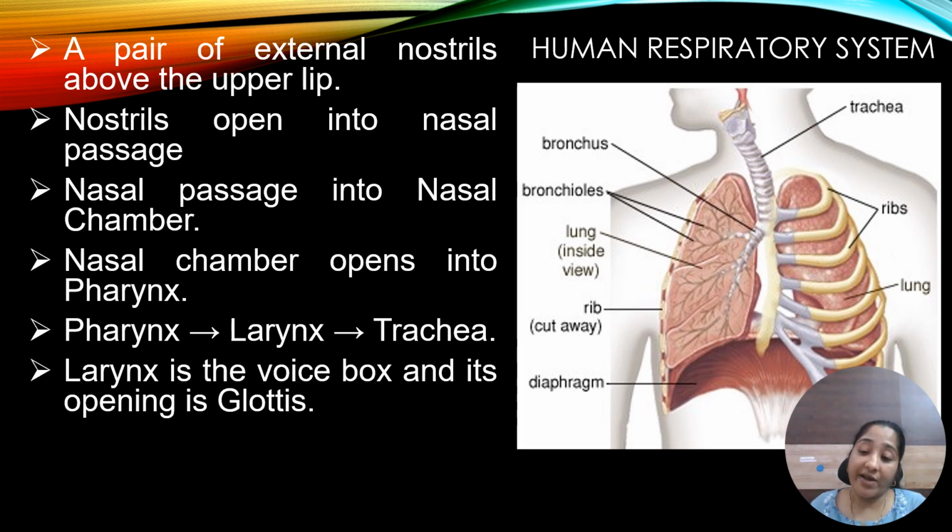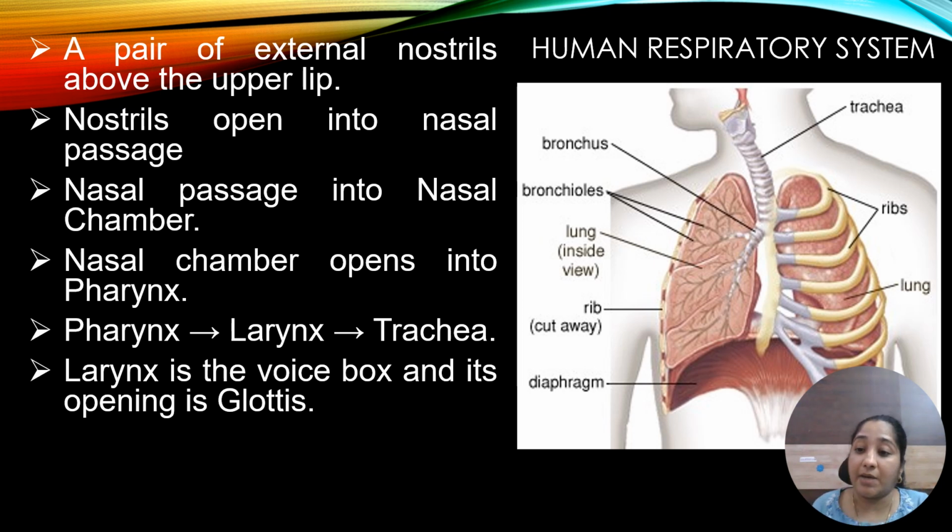Larynx is nothing but a voice box. It is a voice box, and its opening is the glottis. Larynx is nothing but a voice box. Here it is, the voice box, and the opening of the larynx is called the glottis.